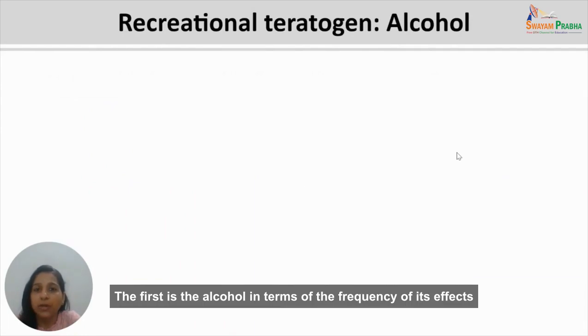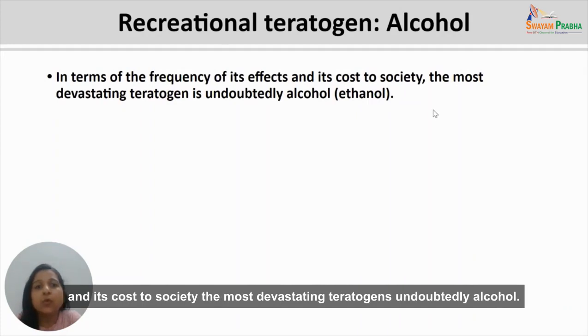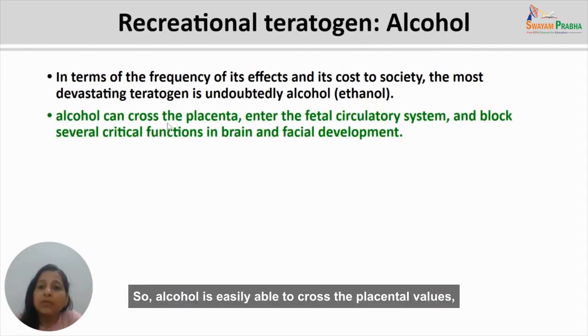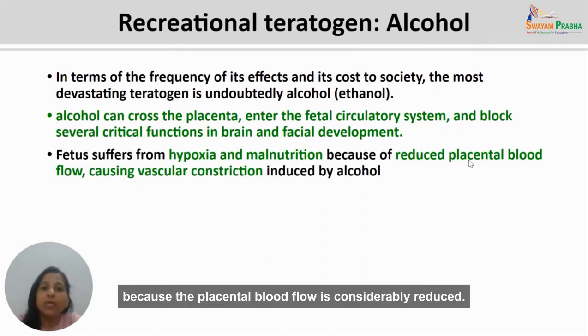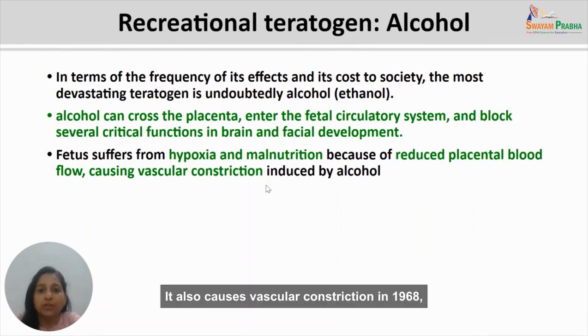The first is alcohol. In terms of the frequency of its effects and its cost to society, the most devastating teratogen is undoubtedly alcohol. Alcohol means ethanol. So alcohol is easily able to cross the placental barrier and enters the fetal circulatory system, where it blocks several critical functions in the brain, and it also leads to facial impairment in the child. The fetus suffers from hypoxia and malnutrition because the placental blood flow is considerably reduced. It also causes vascular constriction.